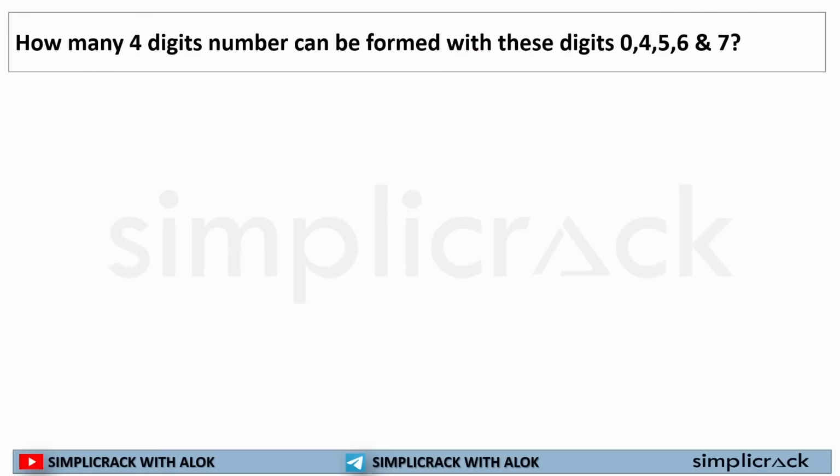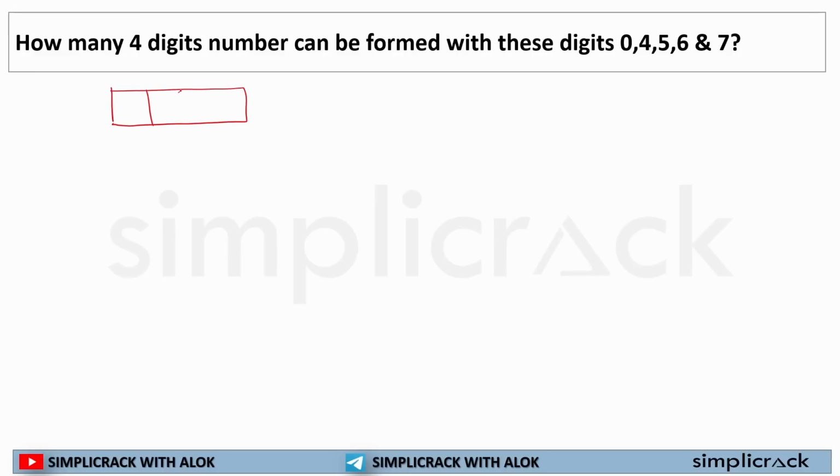Now, here is the catch. What is the catch? It is saying, sir, how many 4-digit numbers can be formed with the digits 0, 4, 5, 6, 7? Now, first conceptual clarity you should have.